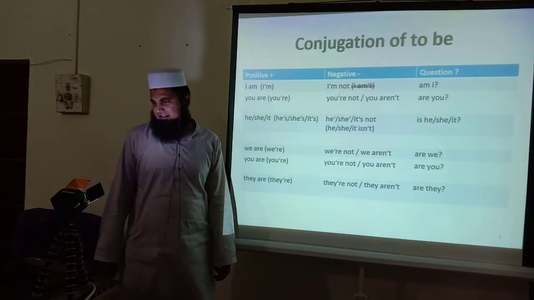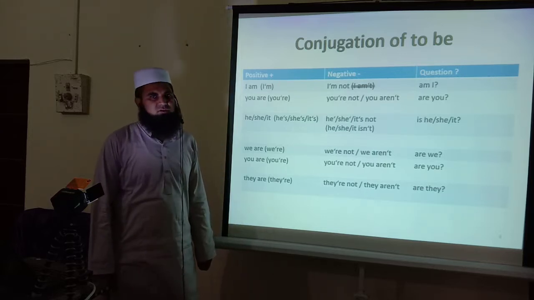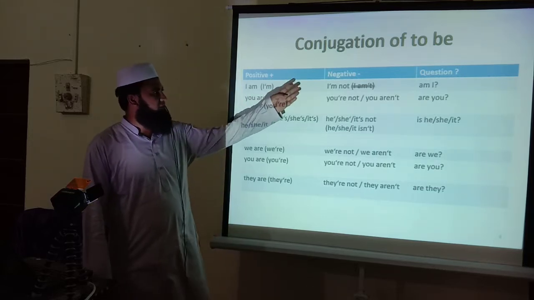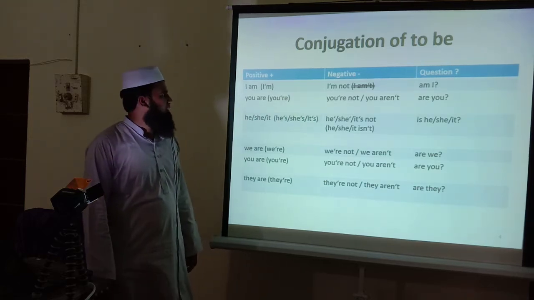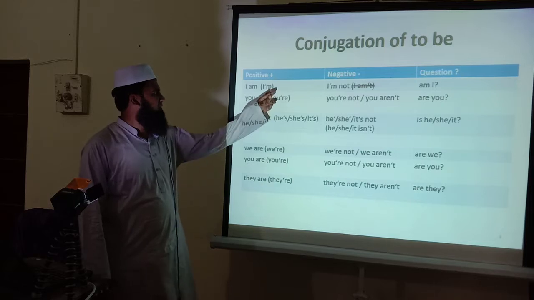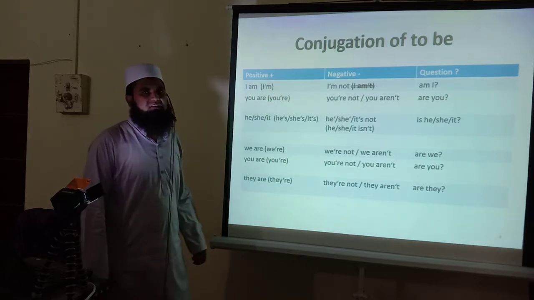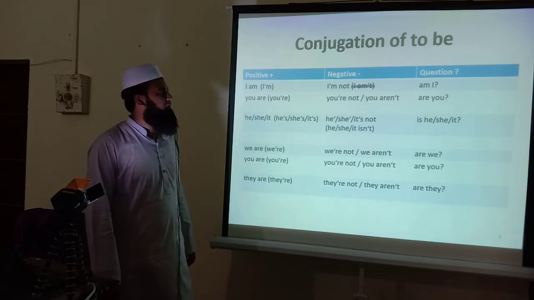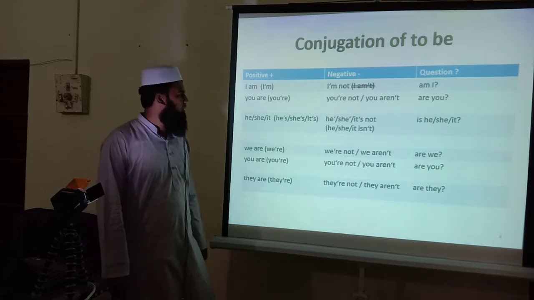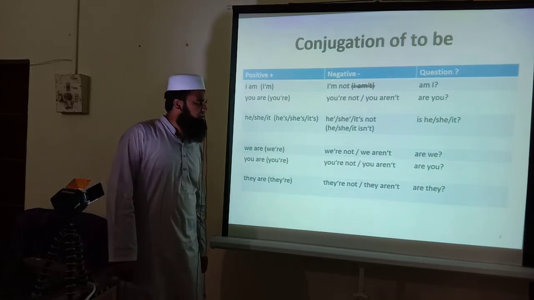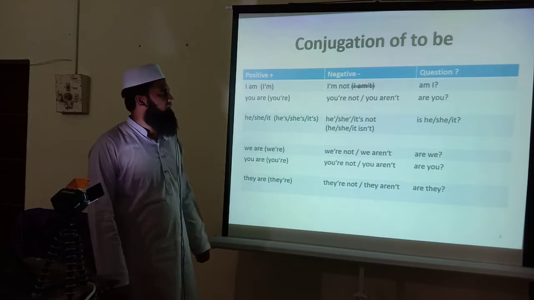So next slide, conjugation of to be. It has positive and negative conjugations, and questions also. Like I am, and this is a contraction. If we put an apostrophe between the I and am, it represents the contraction. I'm, you're, he's, she's, it's. We use contracted words.